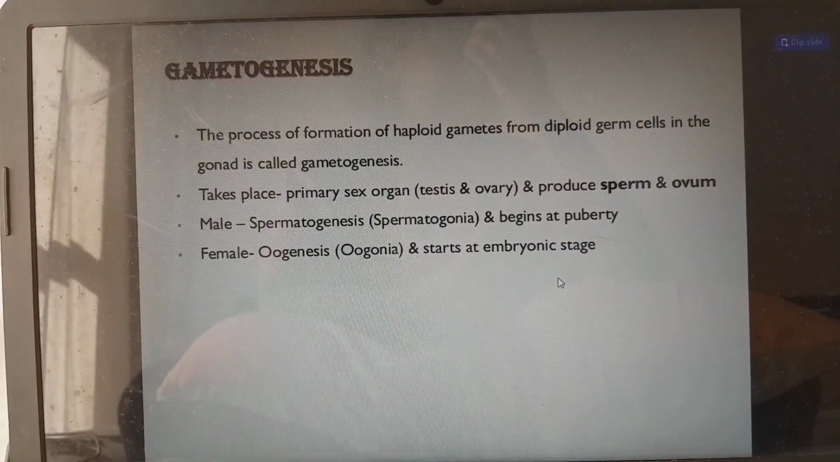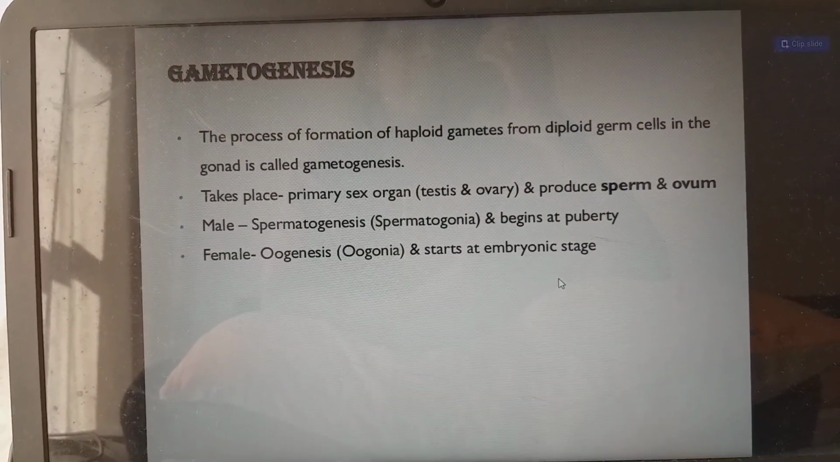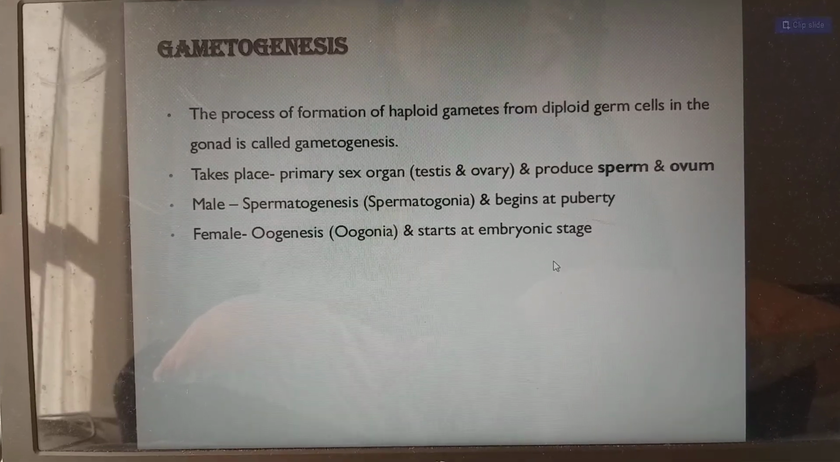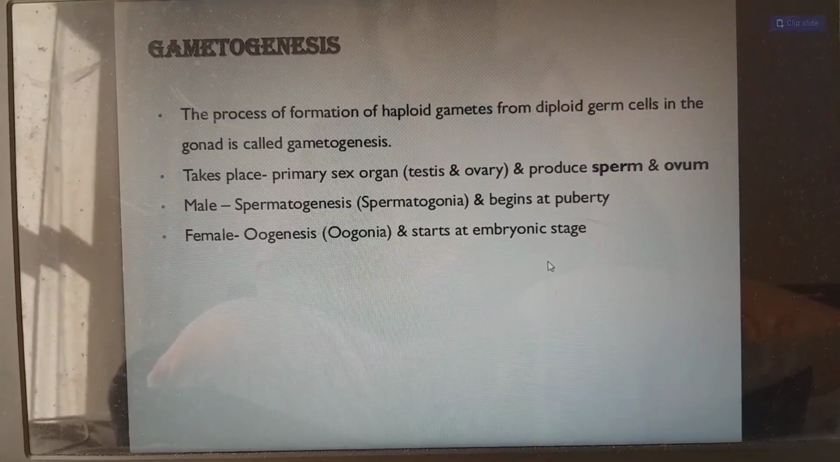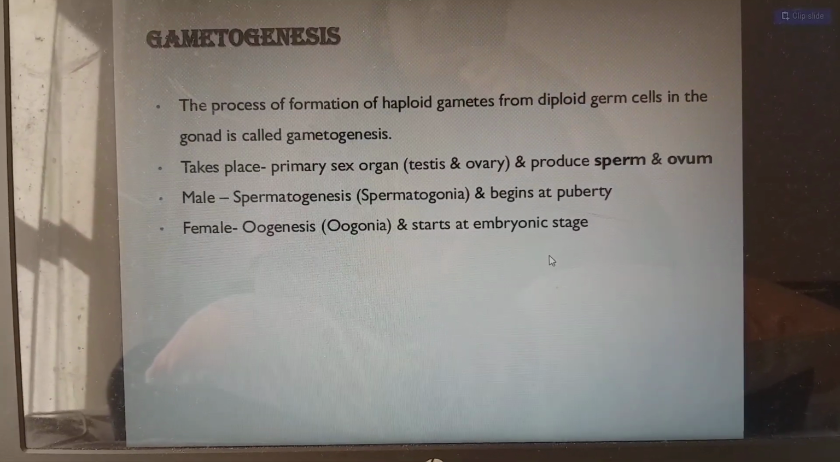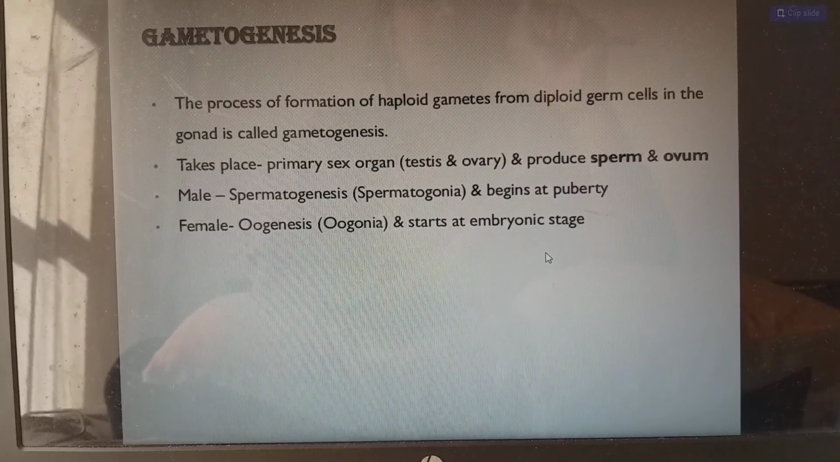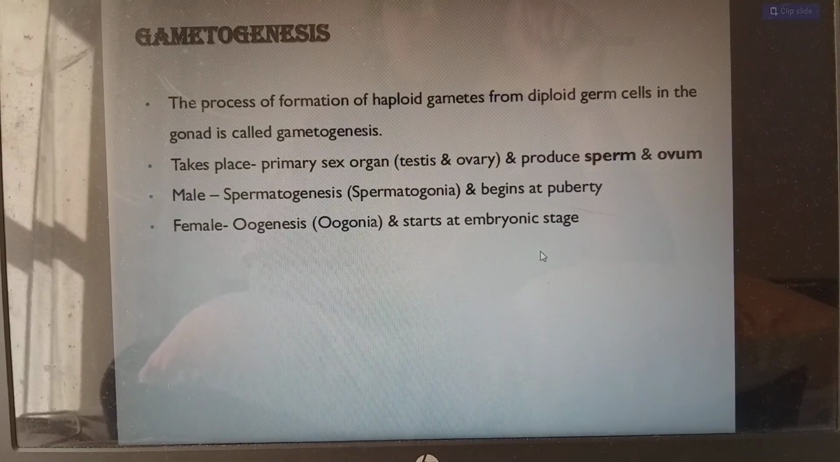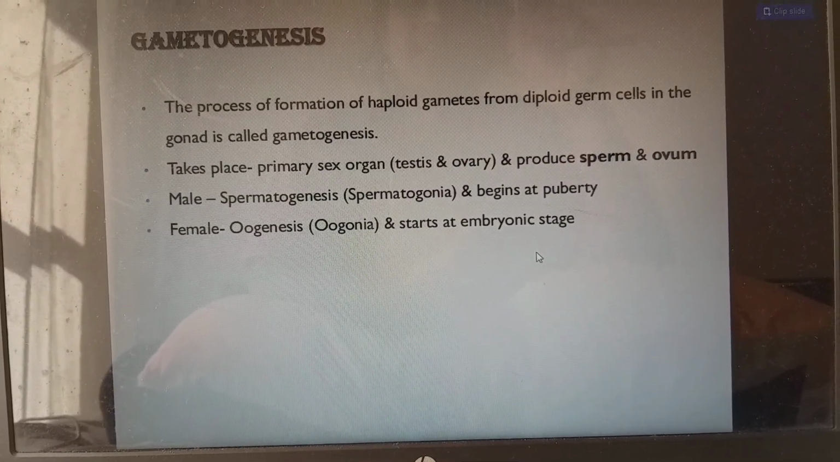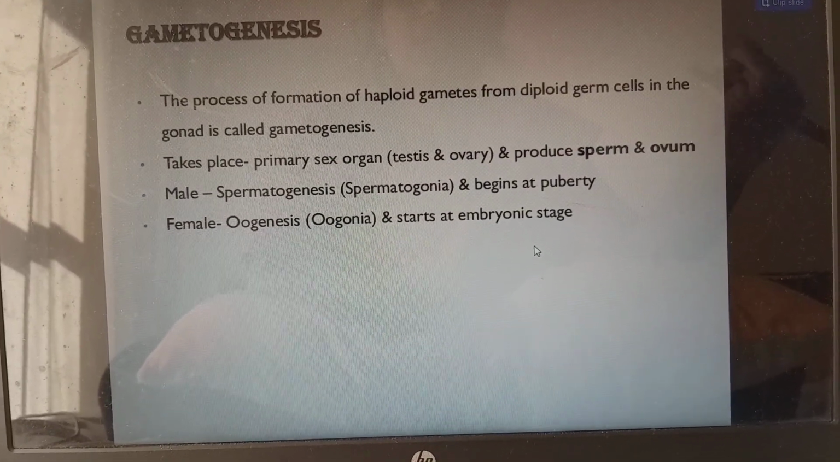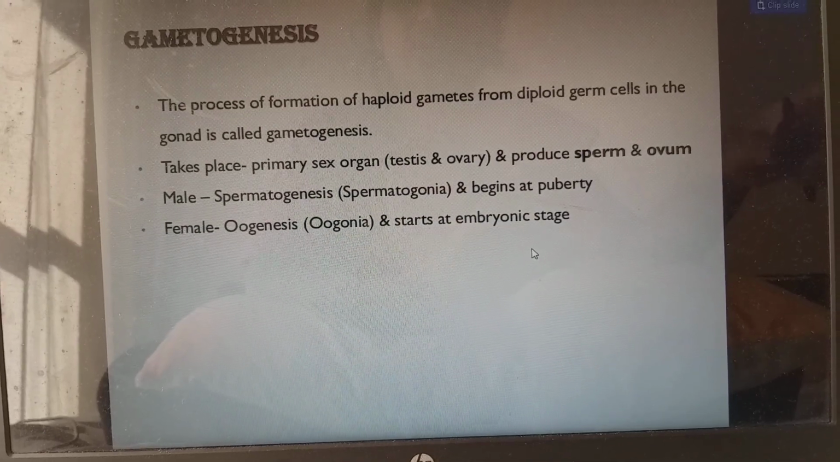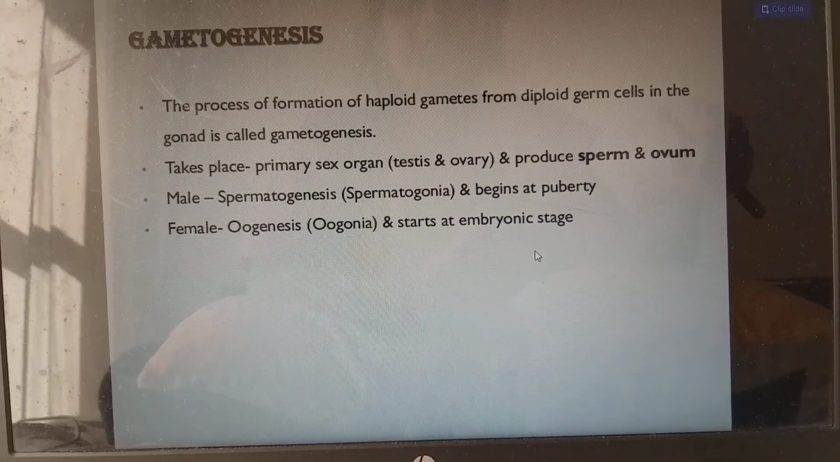Next, gametogenesis. The process of formation of haploid gametes from the diploid germ cells in the gonads we call gametogenesis, which takes place in the primary sex organs, testis and ovary, and produces the sperm and ovum. In males, spermatogenesis from spermatogonia begins at puberty. In females, oogenesis from oogonia starts at the embryonic stage.